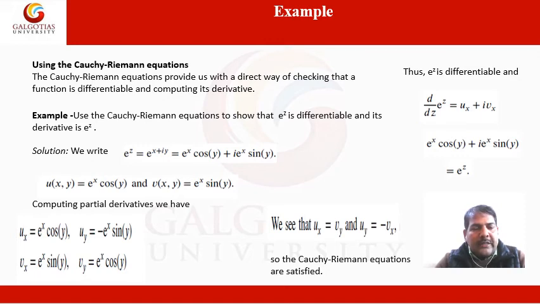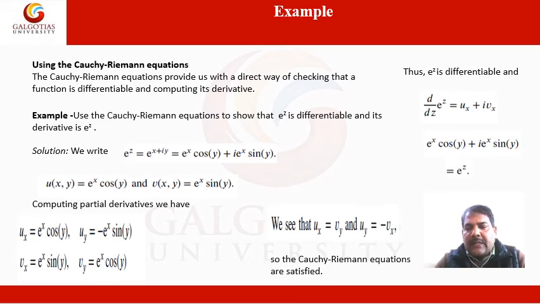So u(x, y) is equal to e power x cos y and v(x, y) is equal to e power x sin y. Computing partial derivatives, we have u x is equal to e power x cos y and u y is equal to minus e power x sin y. In a similar way, we find v x is equal to e power x sin y and v y is equal to e power x cos y.